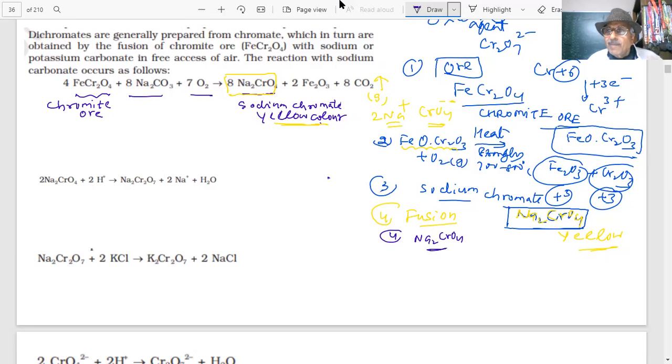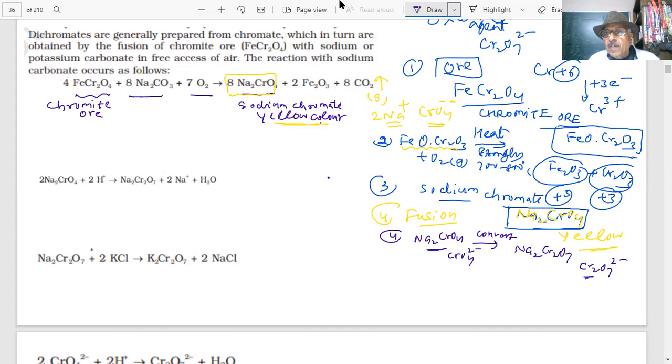Remember this, because this question has been picked up in the paper. Now we want to convert sodium chromate into sodium dichromate, Na2Cr2O7. This is CrO4 2 minus, and I am converting it into Cr2O7 2 minus.